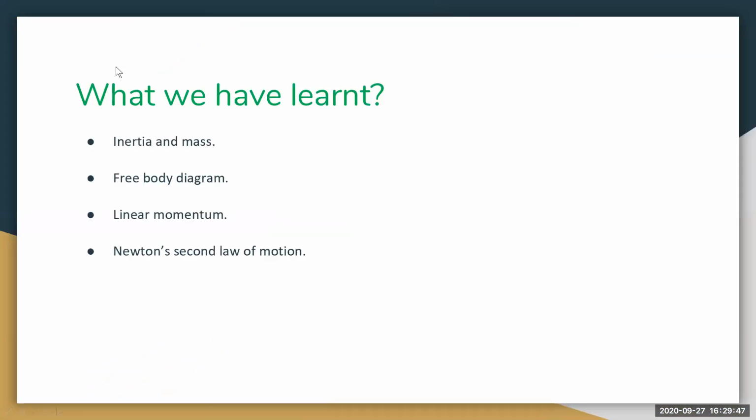Okay, till now we have understood it clearly. Now let us see what we have learned. We have seen inertia and mass; inertia is the measure of the mass. We have learned about the free body diagram, what forces are acting on it, and what linear momentum is, and its units also. And finally, Newton's second law of motion we have learned. I think students, you have all understood it clearly.